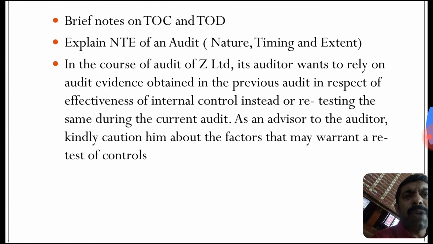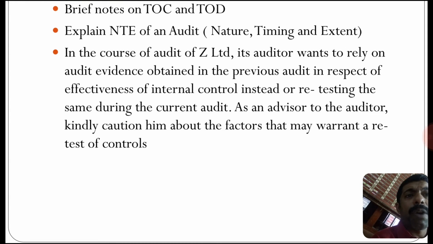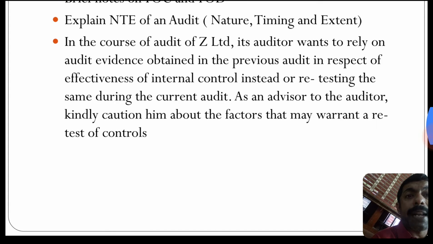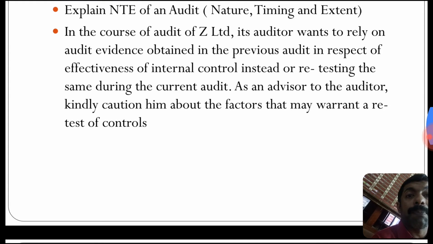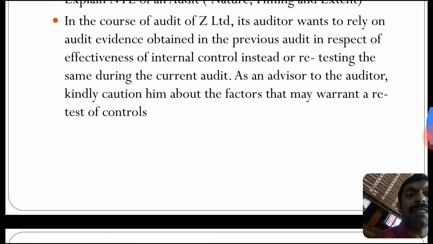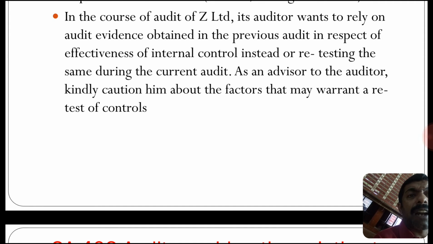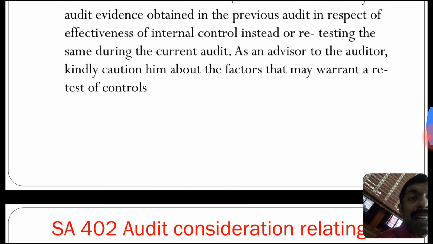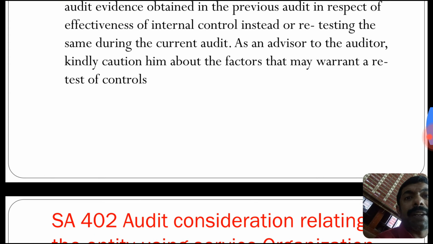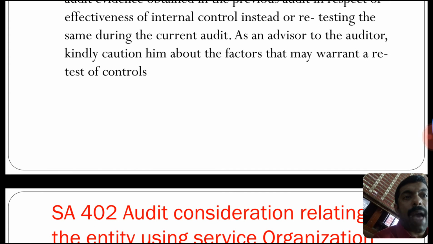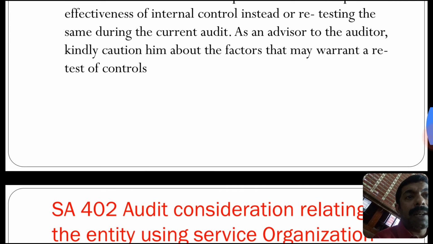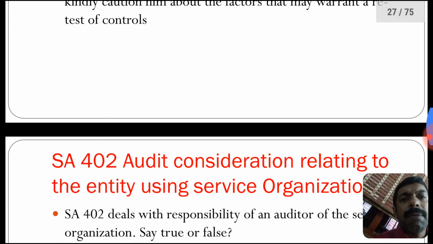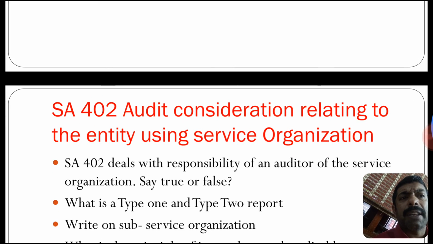In the course of an audit of a said limited company, the auditor wants to rely on audit evidence obtained in the previous audit in respect of the effectiveness and efficiency of internal control instead of retesting the same during the current year. As an advisor to the auditor, kindly caution him about factors that may warrant changes in the test of control. Go through the material and understand if there is significant change.